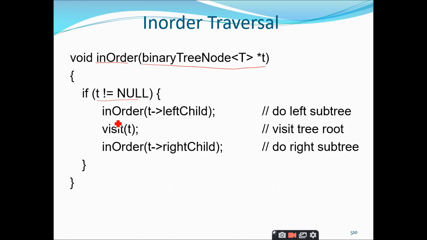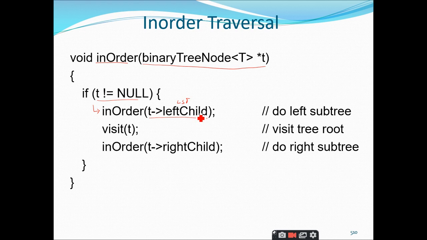So if t is equal to null, this time where I have to visit the tree, where I have to print the root node, I have to process the root node after processing the left child or the left subtree. Am I right or not? Yes, sir. So I am going to call the inorder traversal recursively for processing the left subtree.